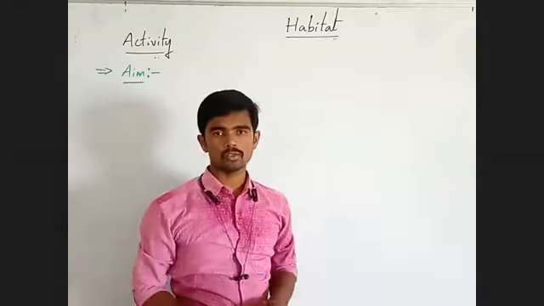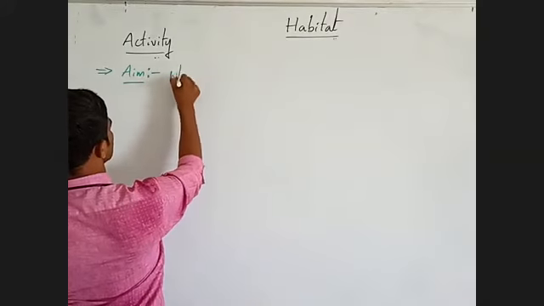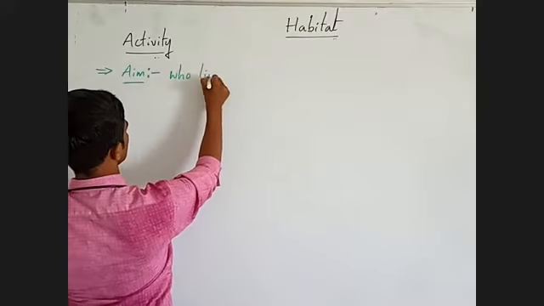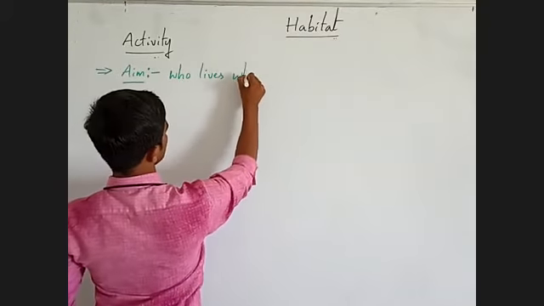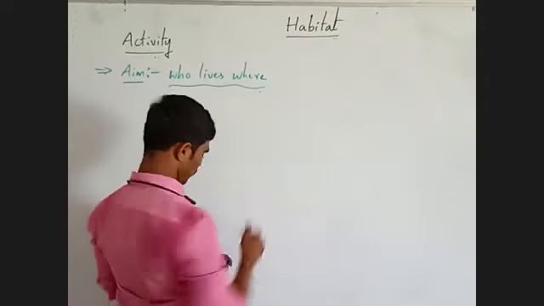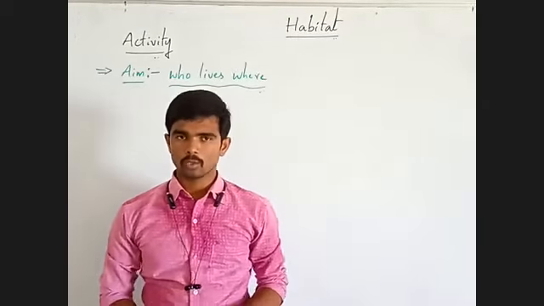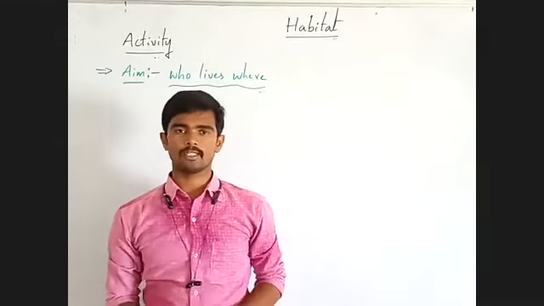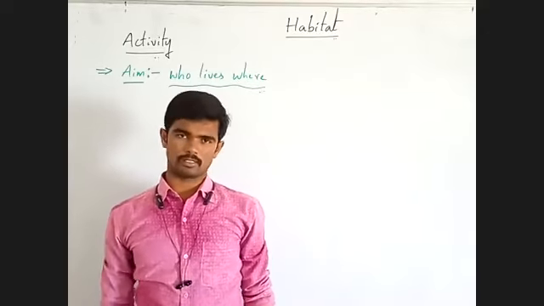Who lives where? In this activity, you have to find out the habitat of different types of organisms.